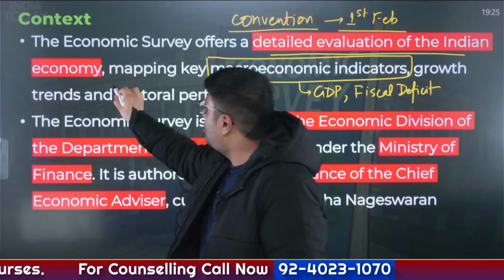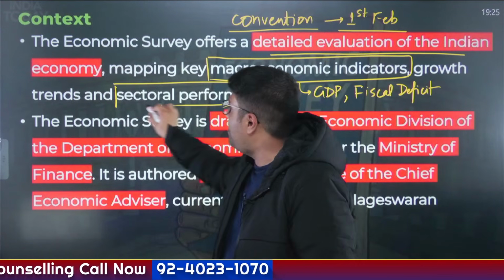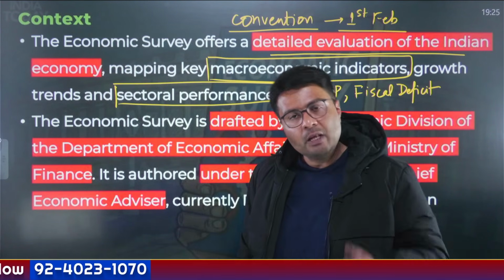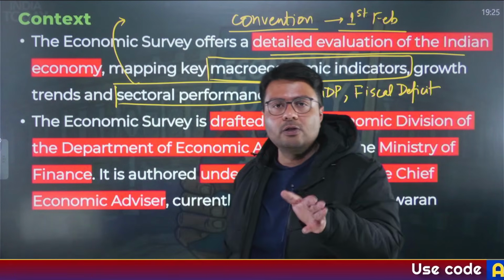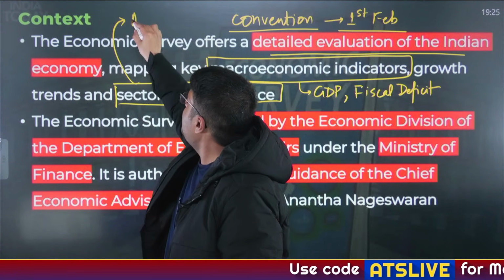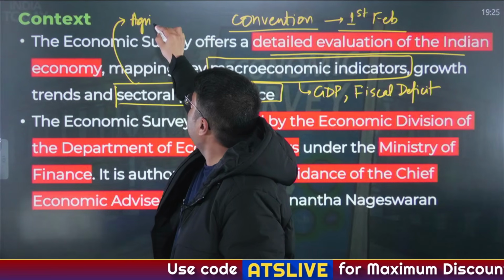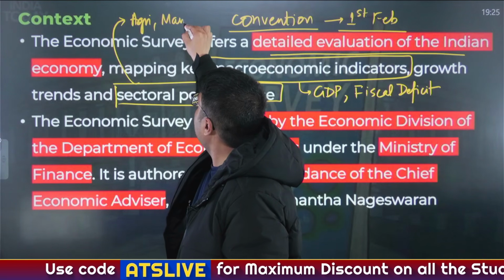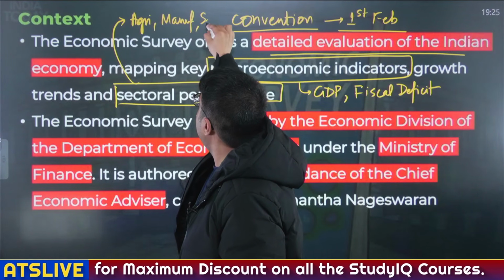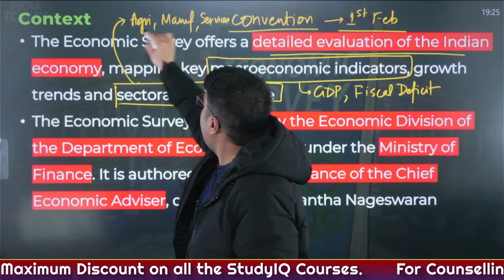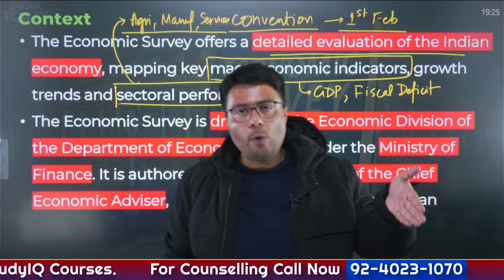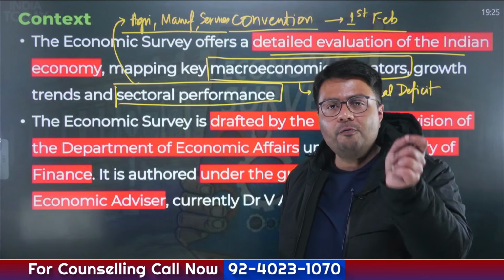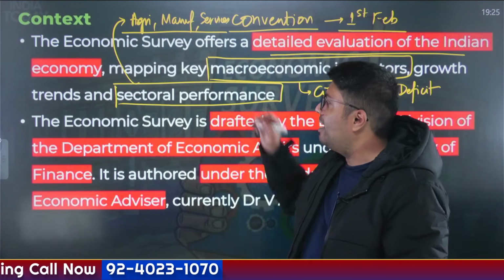What is the sectoral performances of each and every important sector in Indian economy? As you can understand, Indian economy can be divided into three sectors. Primary sector, primarily being agriculture. Then there is the second sector called as manufacturing, followed by services. So all of these sectors individually, how they have performed in the last 1 year will be provided in the economic survey.